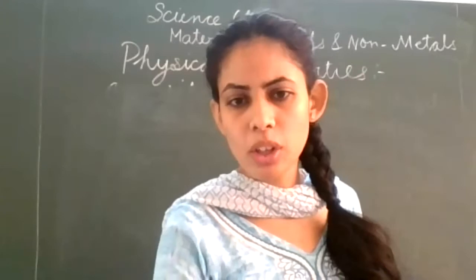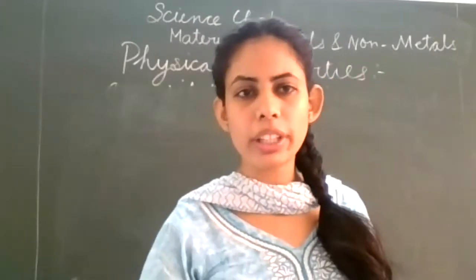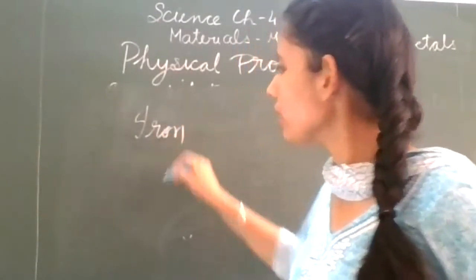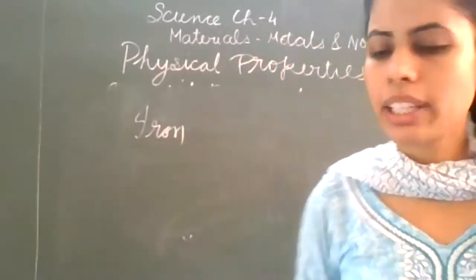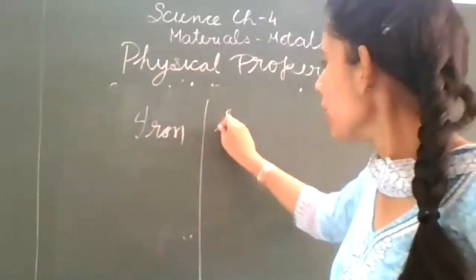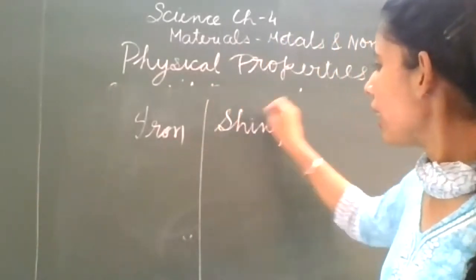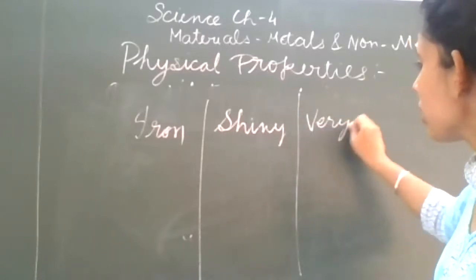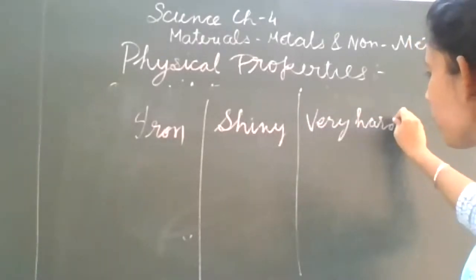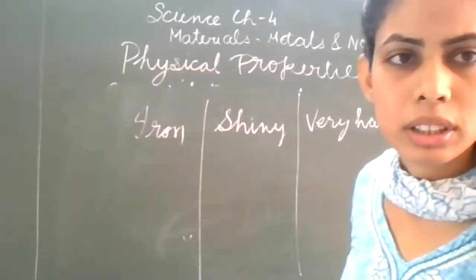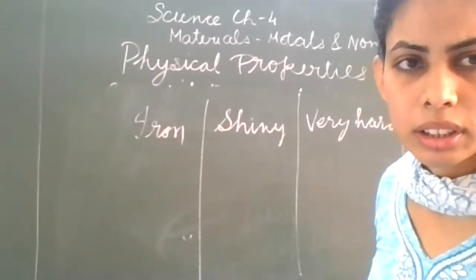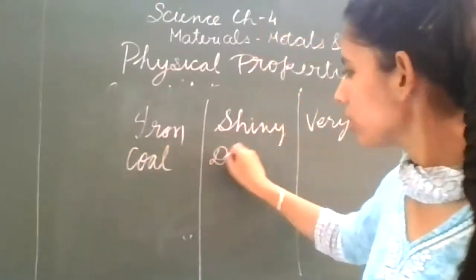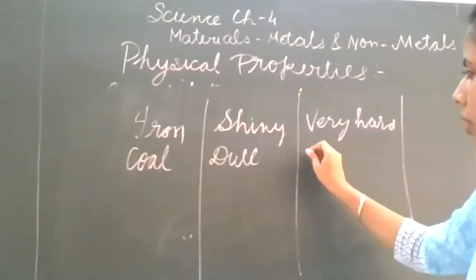So students, Google form is also pasted. You can mark your attendance also. So the object is iron, and it is shiny in nature, and it is hard, very hard. And the next, Mahir. Yes, ma'am, coal is dull and not very hard.